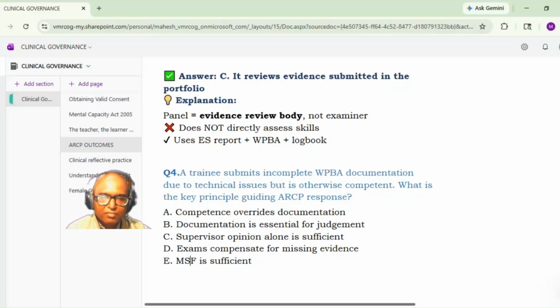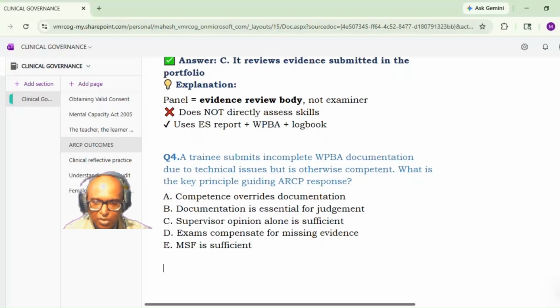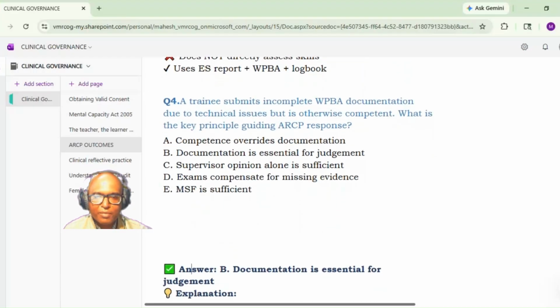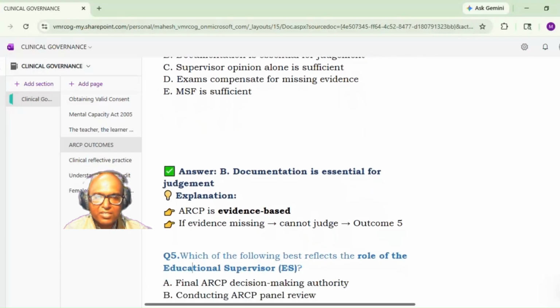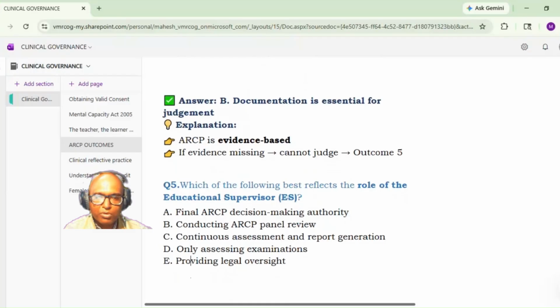D. Exams compensate for missing evidence. E. MSF is sufficient. So it will be B, documentation is essential for judgment. So what outcome will be given here? Outcome 5. Yes, outcome 5. ARCP is evidence based. If evidence is missing, it cannot be judged. That is outcome 5.